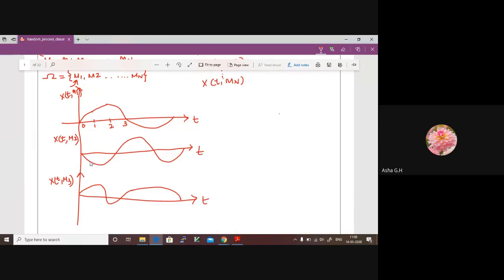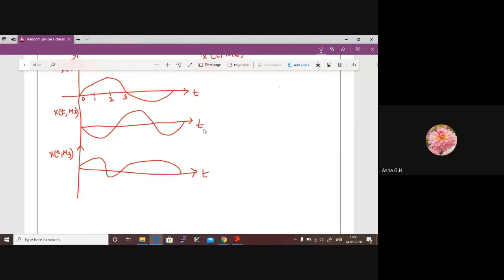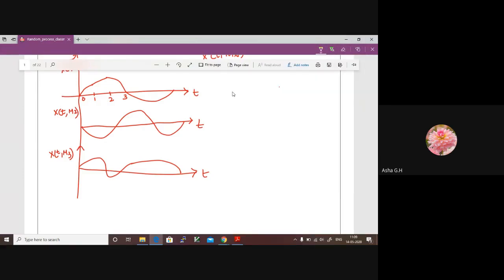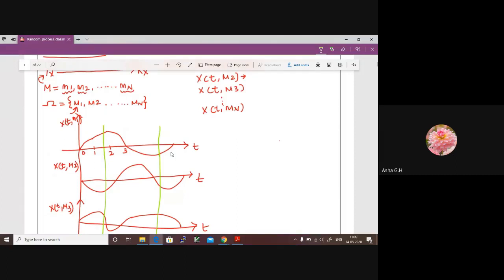Okay, so this is the same time axis t. Now assume that we are interested in finding the value of this function at some fixed interval. Let us say that fixed interval is t1 and t2. This is a fixed interval in the entire process. It can be from 0 to t, or it can be any duration. This is my duration here. I just call this t1, and I just call this t2. Maybe you can answer this question now. What will be this point? Say, for example, this point I'm interested to note.